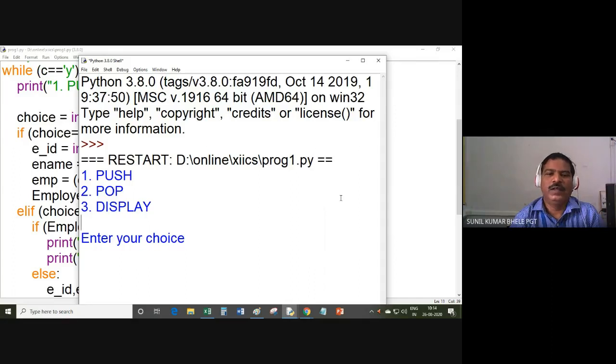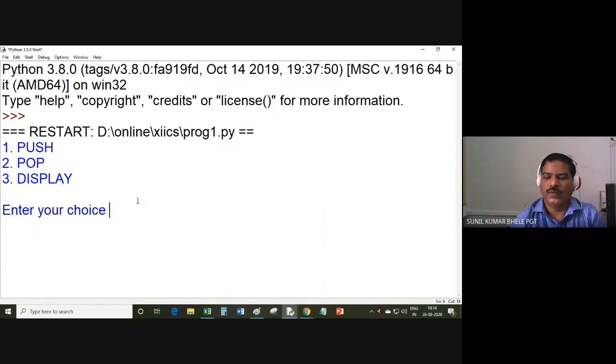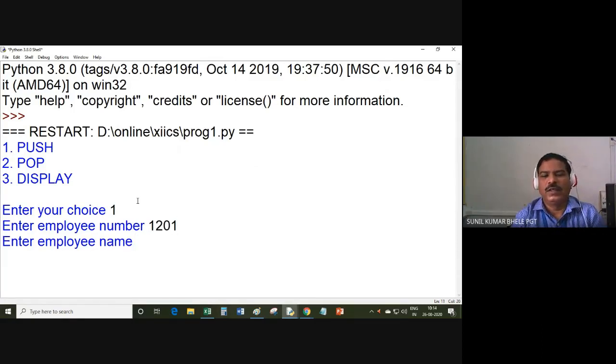So it is displaying one menu: number 1 push, number 2 pop, number 3 display, and it is asking enter your choice. So if I enter 1, it is asking enter employee number. Suppose I type 1201, it is asking employee name. So suppose I type Suryam.